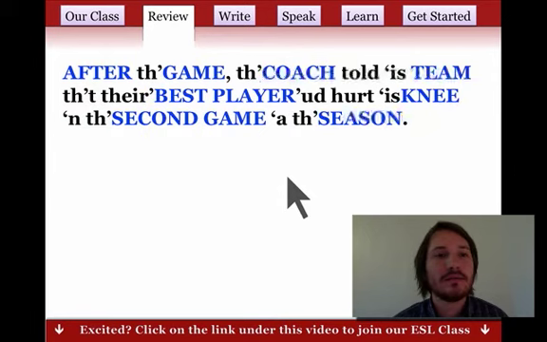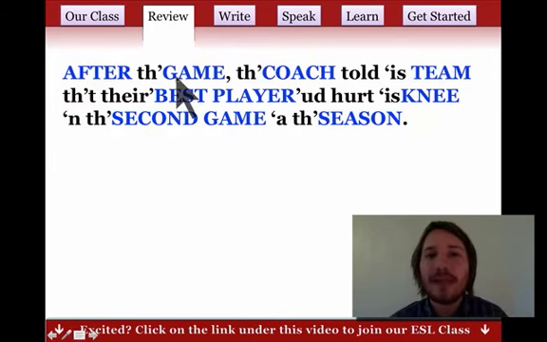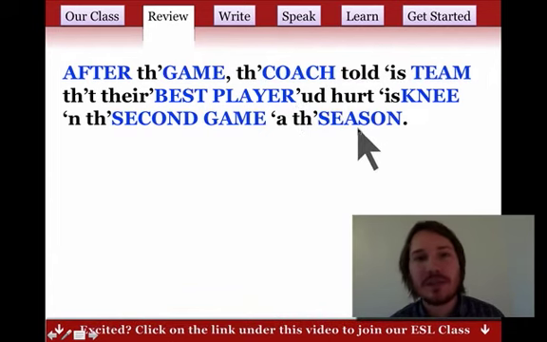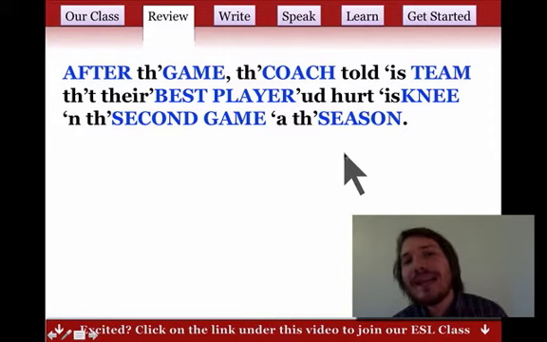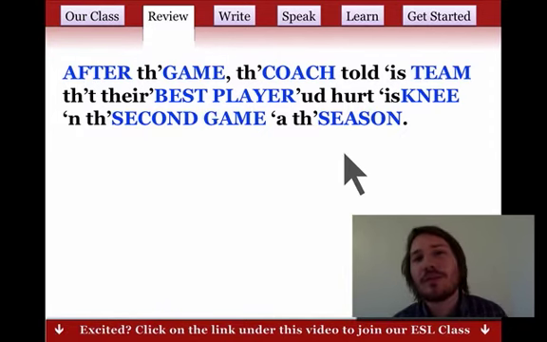Let's try it. After the game, so I said the game, the coach told his team that their best player had hurt his knee in the second game of the season. I'm squeezing these words, and that's going to be really important. In our lesson today, you can do the Excuse Me activity and practice this. That's in our 100% review section.